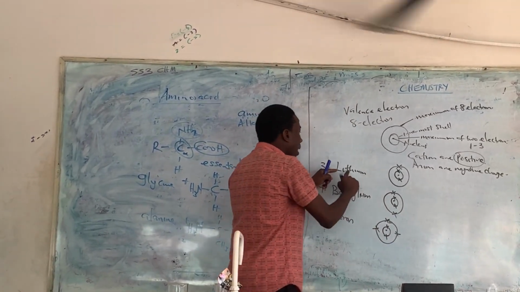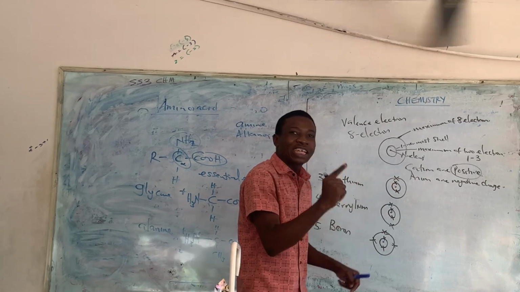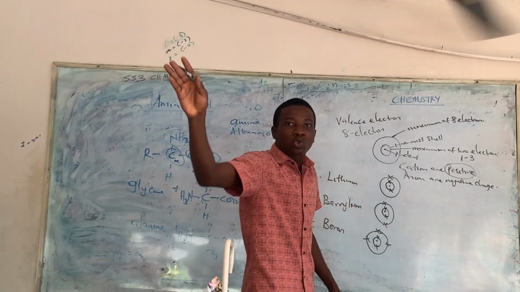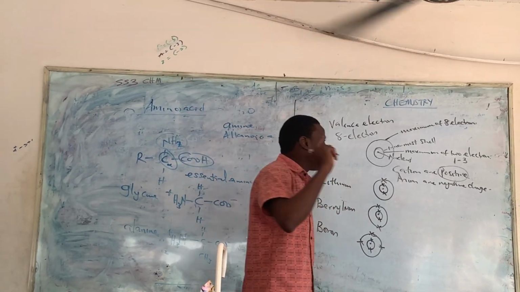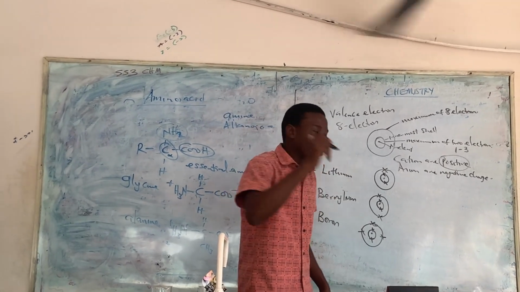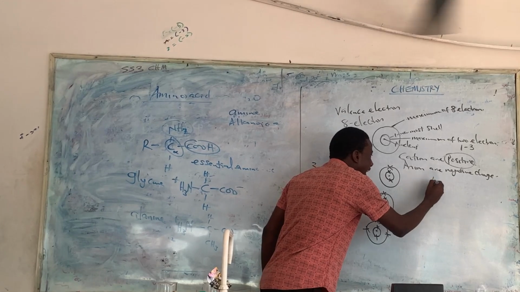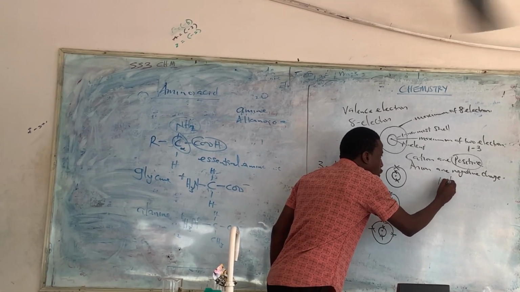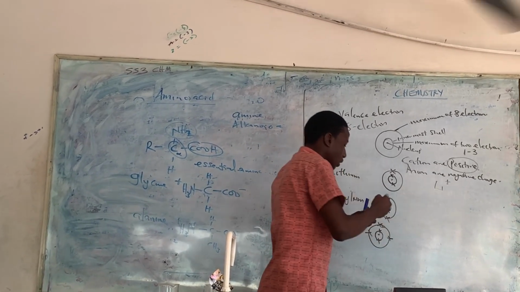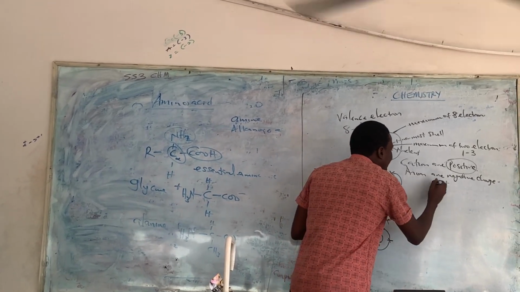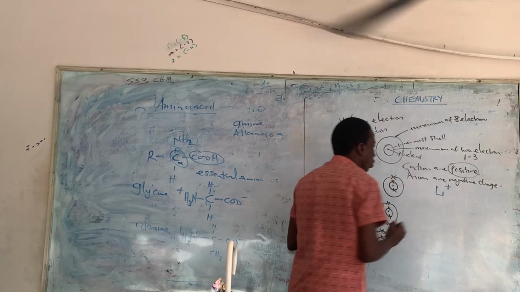Now, for example, lithium has 1 electron in the outermost shell. Then we can give it out. That means it has an extra 1 electron. That is why lithium is what? Li plus. Plus means what? Plus 1. Plus 1 means it has an extra 1 electron.